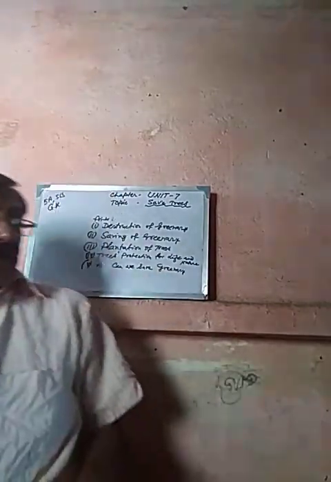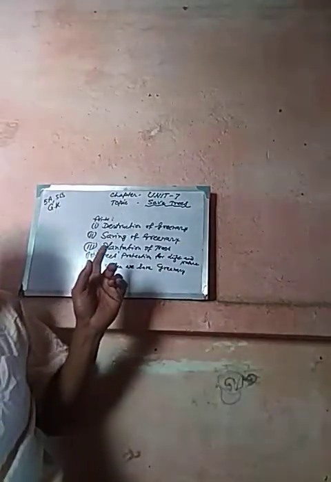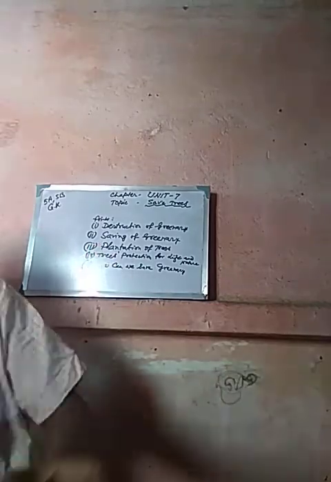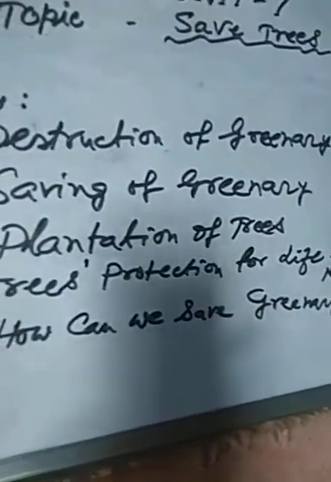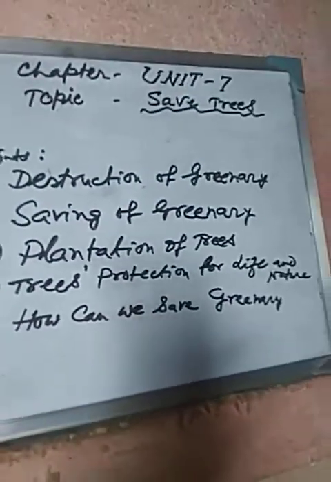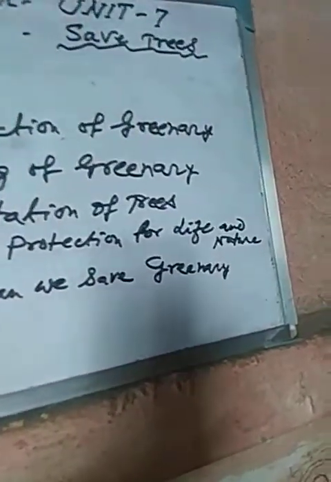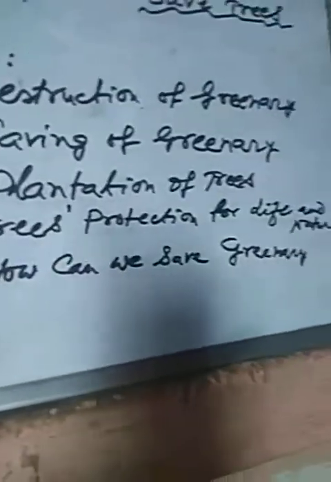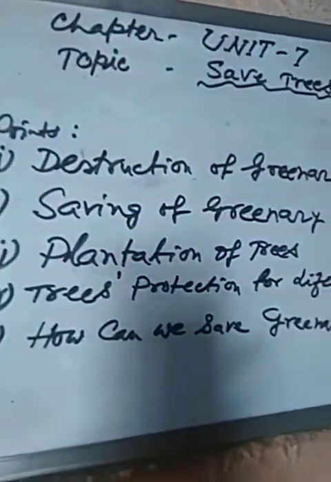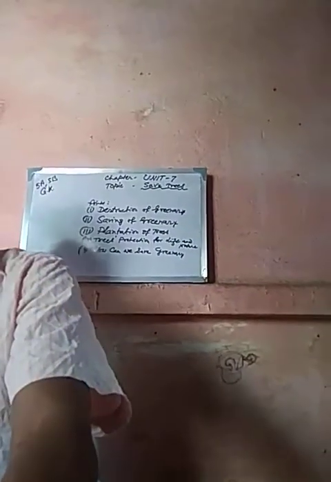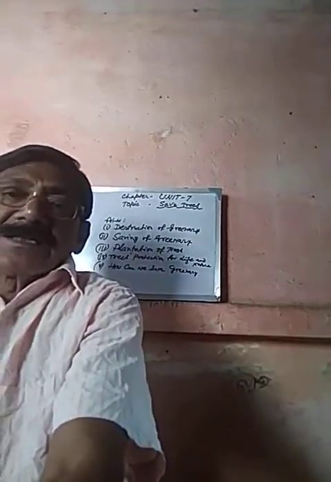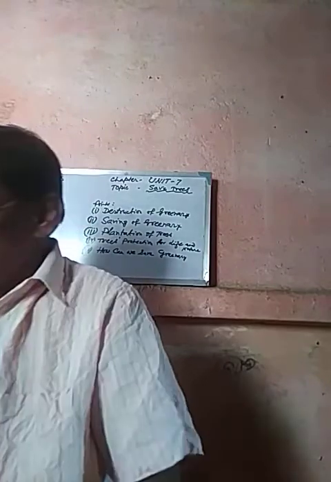Today's points are mentioned on the board. Please look at it. Destruction of greenery, saving of greenery. Next one, plantation of trees, tree protection for life and nature, and how can we save greenery. First, destruction of greenery. We are directly responsible for the destruction of greenery.